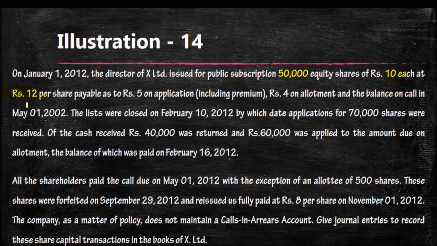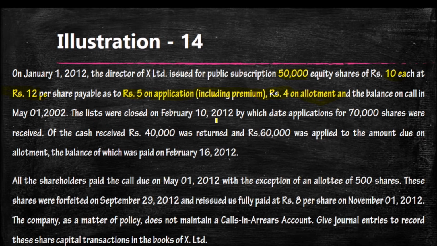That means 2 rupees additional, it is premium. So the 50,000 shares were issued at premium. Total value of the share including premium is 12, face value 10 plus 2 premium. Rupees 5 collected on application including premium, 4 on allotment, balance on calls.